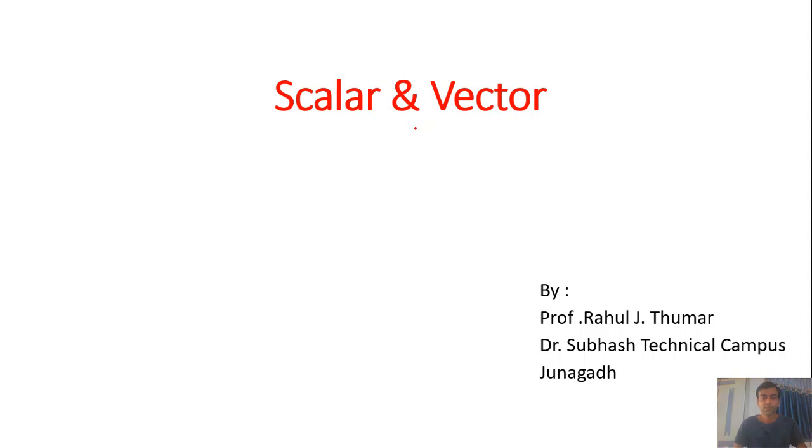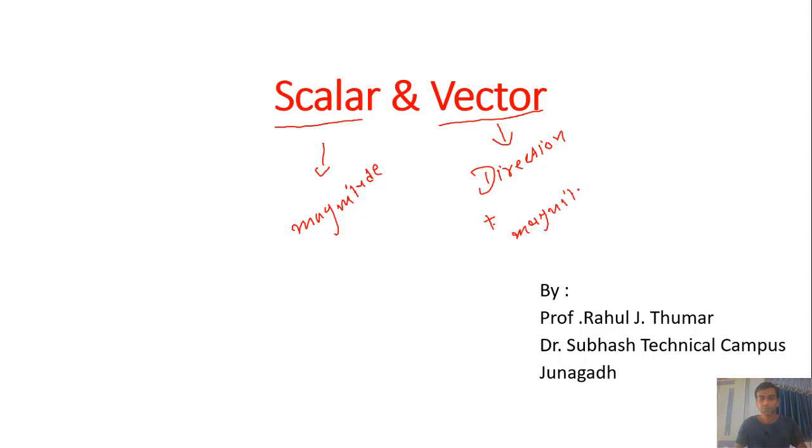Hello, today we learn scalar and vector. First of all, what is a scalar quantity and what is a vector? A quantity which has only magnitude is known as a scalar quantity, and a quantity which has direction plus magnitude is called a vector quantity.